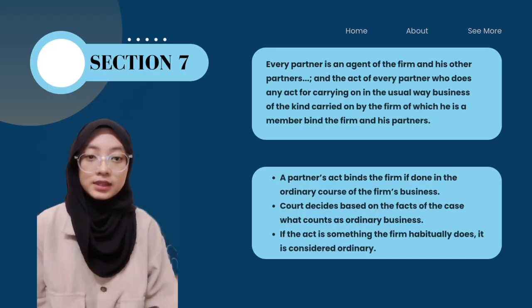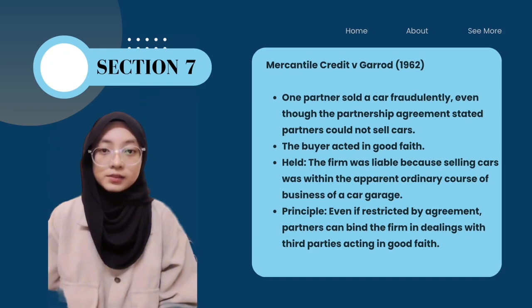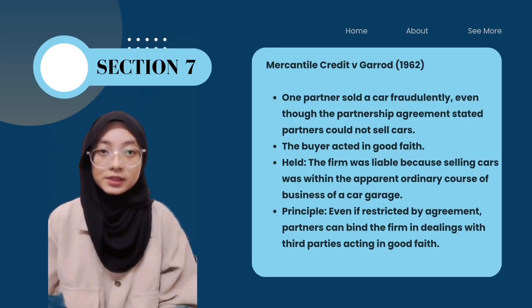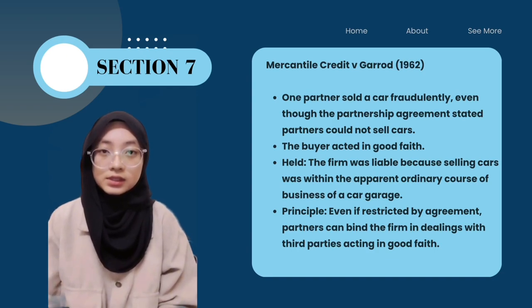If the act is something the firm habitually does, it is considered so. Take the case of Mercantile Credit versus Garrett 1960. One partner sold a car fraudulently, even though the partnership agreement stated the partner could not sell the car. The buyer acted in good faith. Held, the firm was liable because selling a car was within the apparent ordinary course of business of the car garage. Principle: even if restricted by agreement, the partner can bind the firm in dealing with third parties acting in good faith.